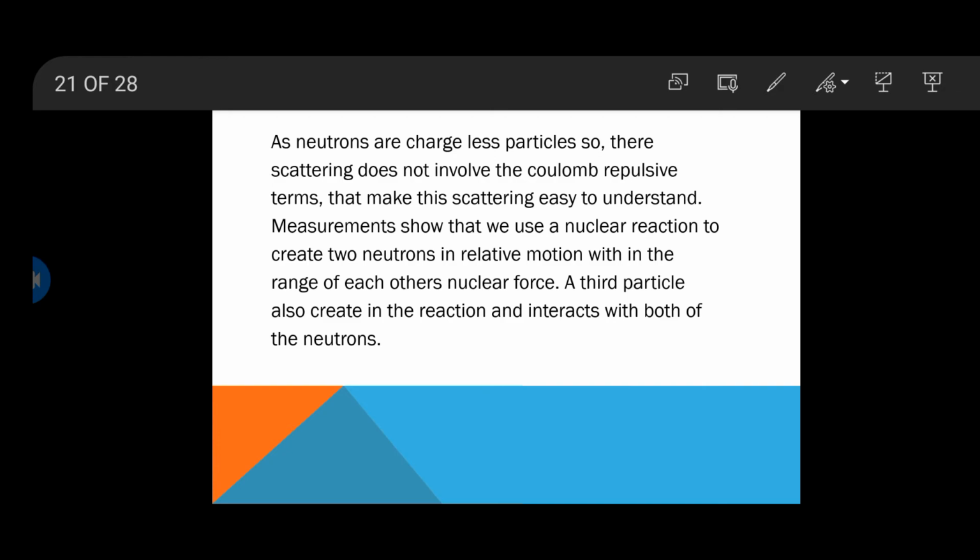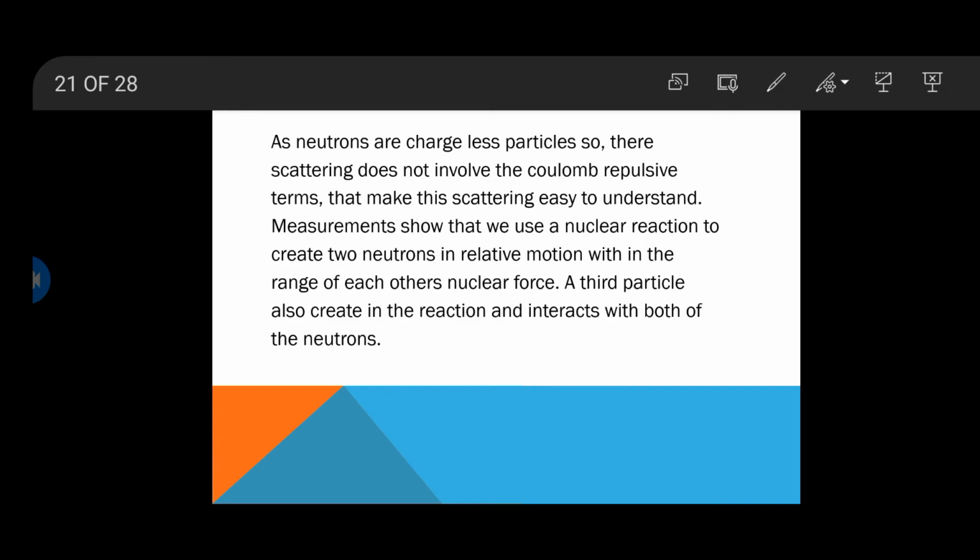That made the analysis of proton-proton scattering much more complicated than neutron-neutron scattering. As we discussed when we derived the cross-section formulas for proton-proton scattering, there must be the involvement of the Coulomb repulsive forces. That makes our derivation much more complicated.